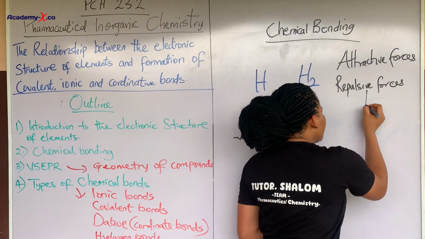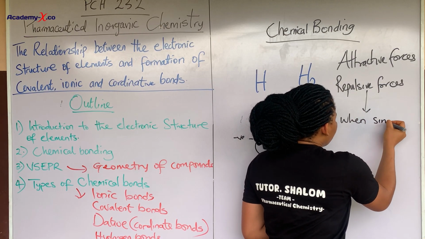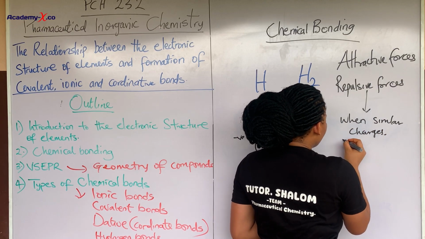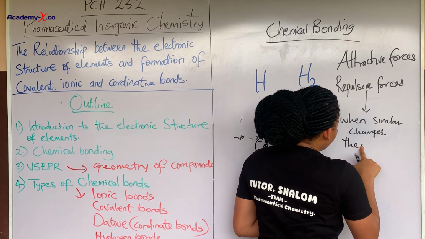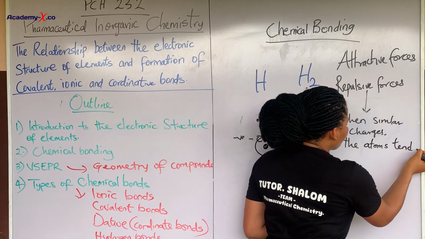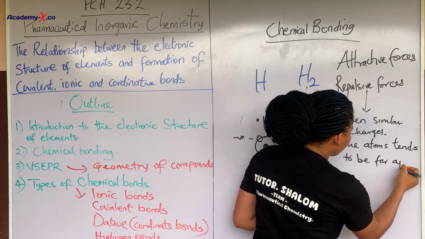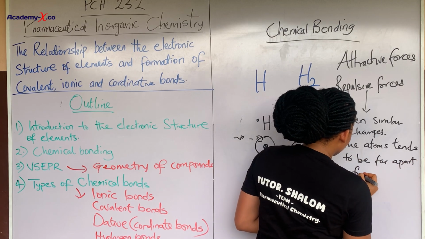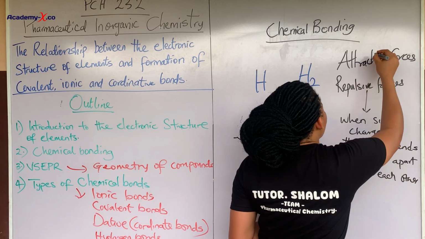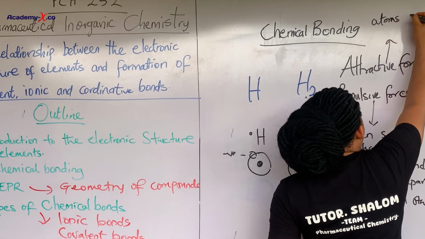So this one occurs when we have similar charges, so the atoms tend to be far apart from each other. But in this one, the atoms are attracted to each other.